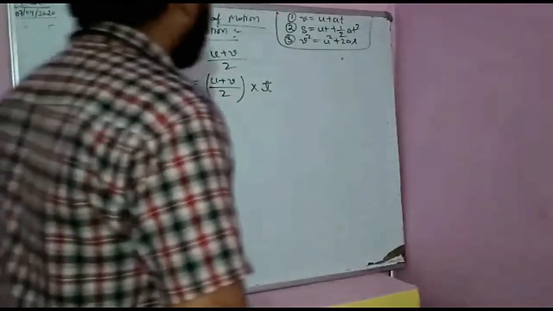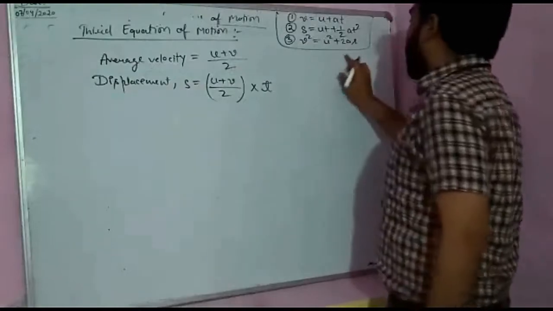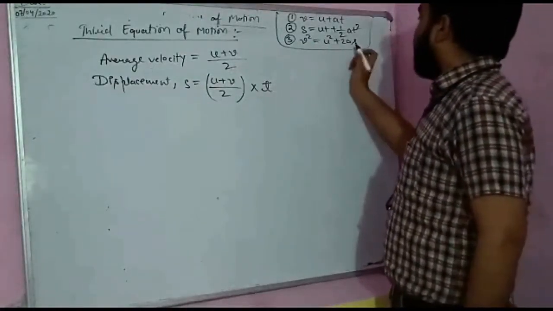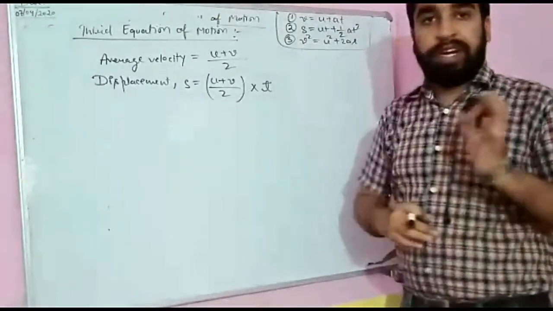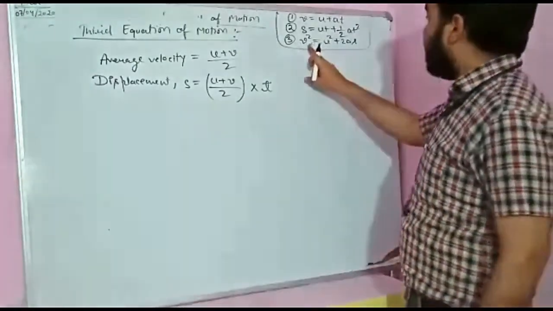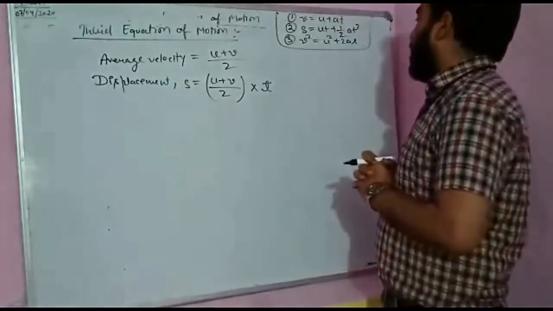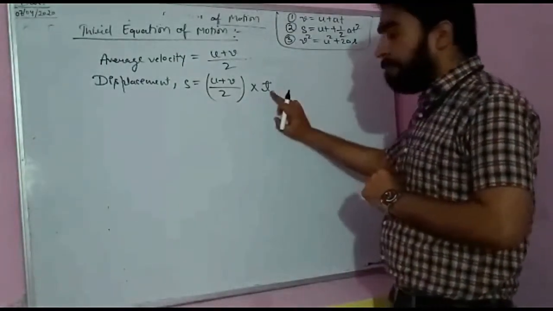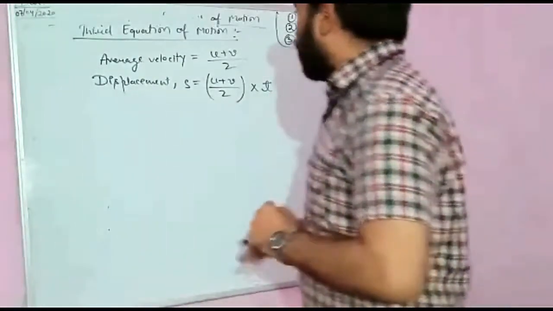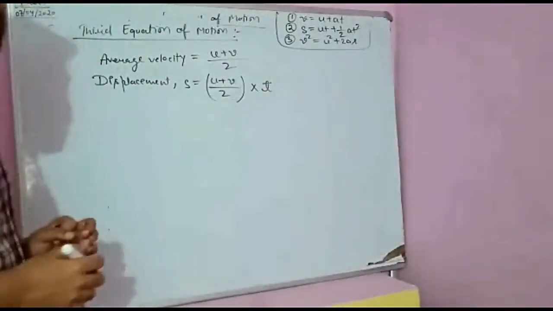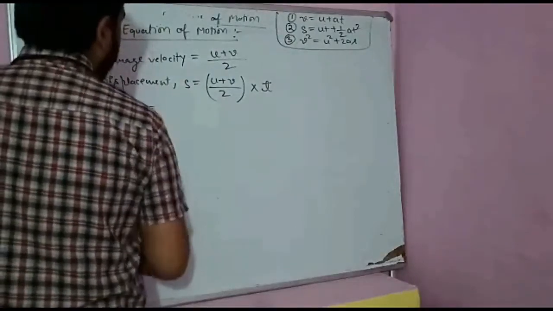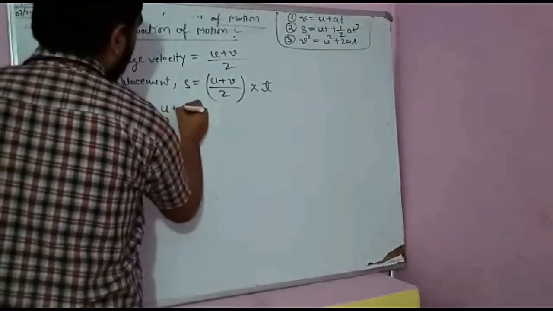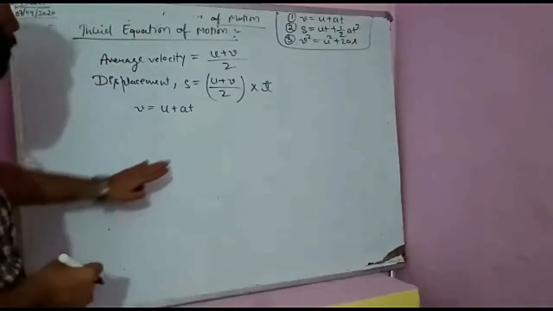Now in equation 3, you will find that t is not present here. So we have to replace t by some other value. For that we use the first equation of motion. And what was the first equation of motion? It was v is equal to u plus at.